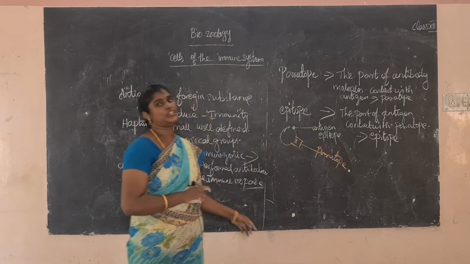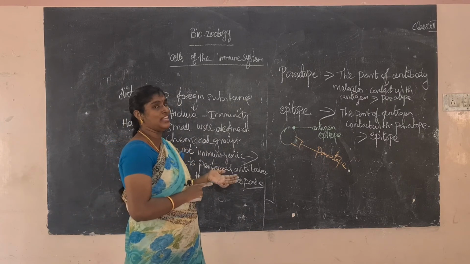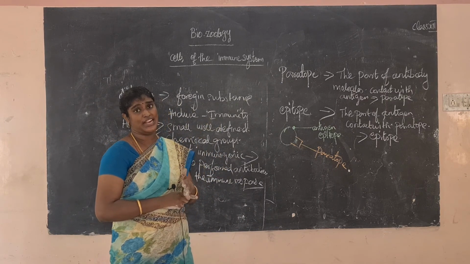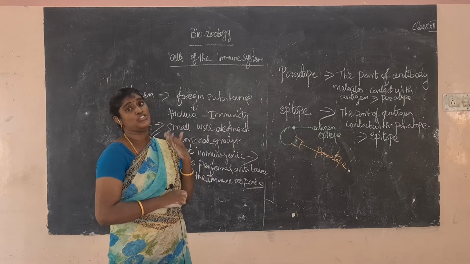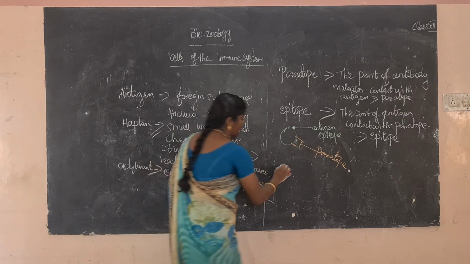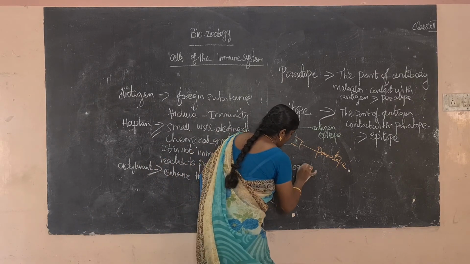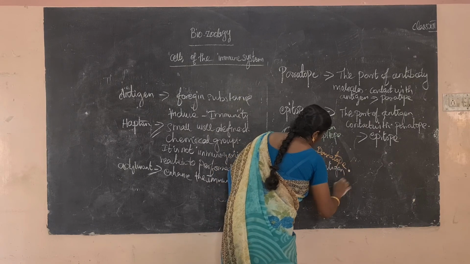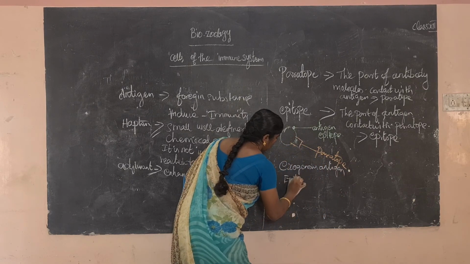Okay. So next, types of antigen. Antigens are called natural antigen and artificial antigen. Then there are exogenous antigen and endogenous antigen.